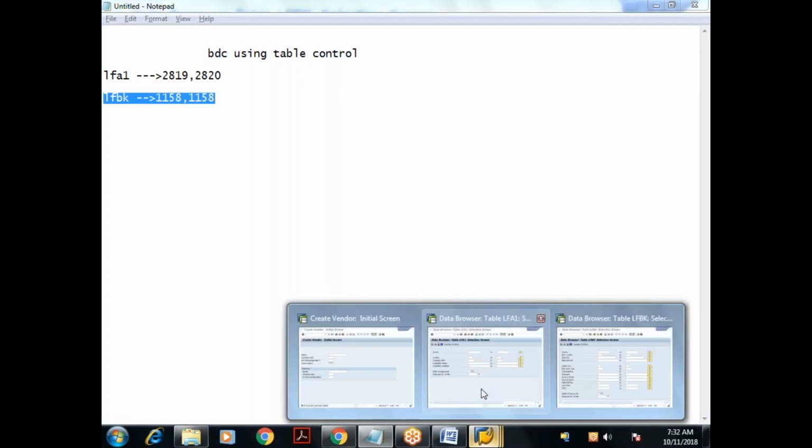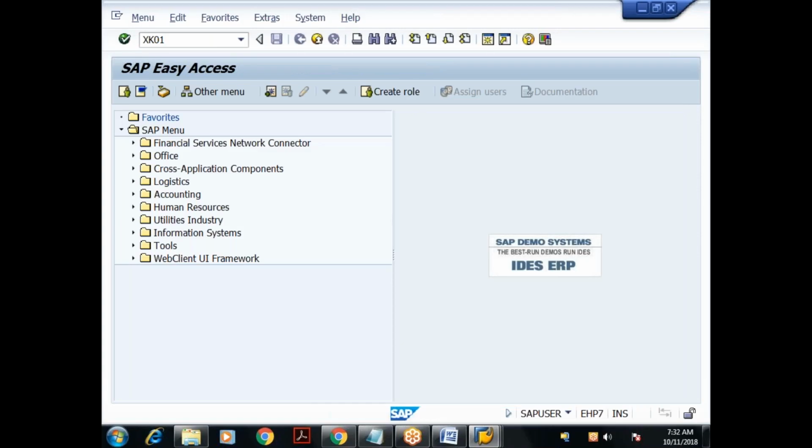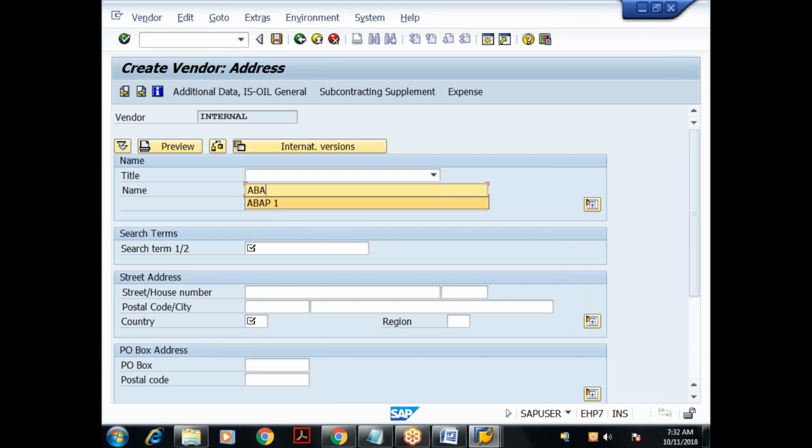Now see once again. Again I'm in XK01. Try to understand. For practice purposes, you also give the account group as 0001. I'll press enter. I'll give some name here, something like ABAP 2. Search term, I'll give something like A2. Country, I'll give India. Earlier, I directly clicked on the save button. Now, for the vendor I'm creating now, I want to capture the bank details.